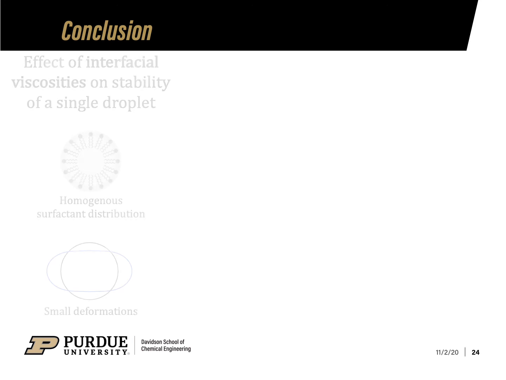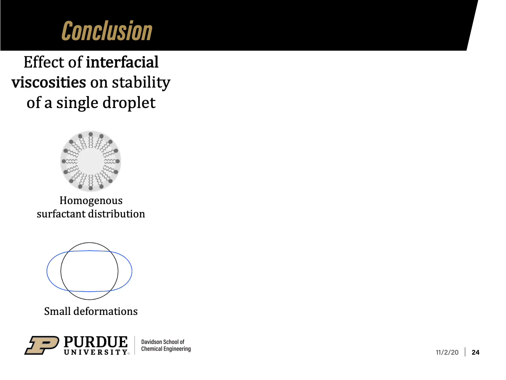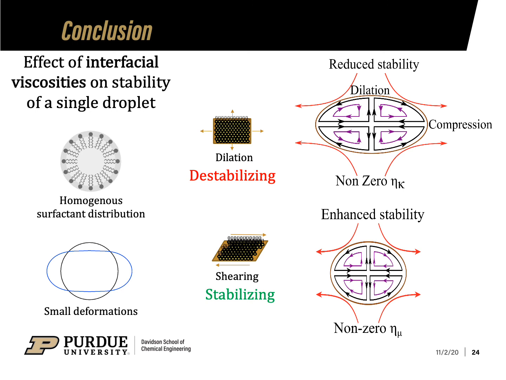In this study, we presented the conditions for breakup of a droplet with viscous surface moduli under the assumption of weak flow and negligible Marangoni forces. For all the flows considered, we observed that the dilation viscosity has a destabilizing impact, that it lowers the critical capillary number compared to a clean droplet at the same viscosity ratio, while the impact of surface shear viscosity is stabilizing, that it increases the critical capillary number compared to a clean droplet at the same viscosity ratio.